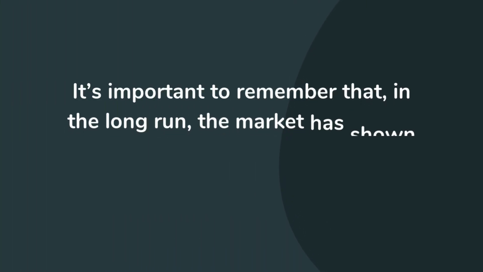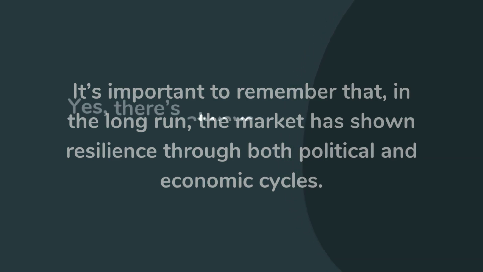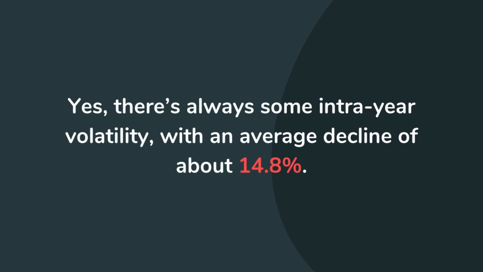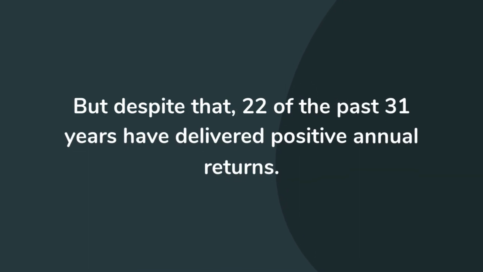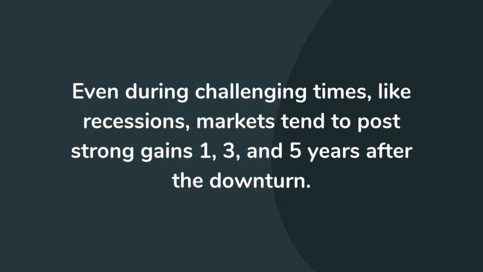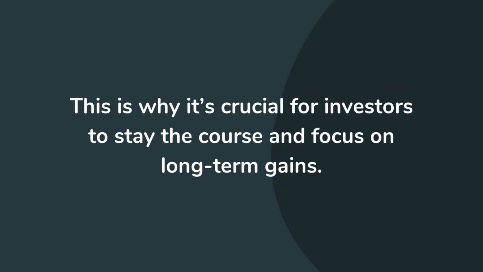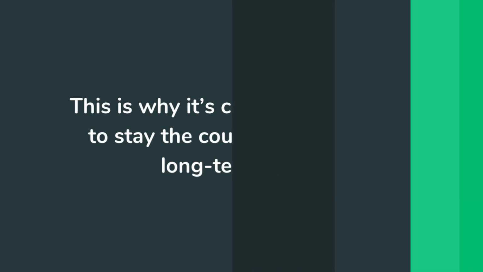It's important to remember that in the long run, the market has shown resilience through both political and economic cycles. Yes, there's always some intra-year volatility with an average decline of about 14.8%. But despite that, 22 of the past 31 years have delivered positive annual returns. Even during challenging times like recessions, markets tend to post strong gains 1, 3, and 5 years after the downturn. This is why it's crucial for investors to stay the course and focus on long-term gains.